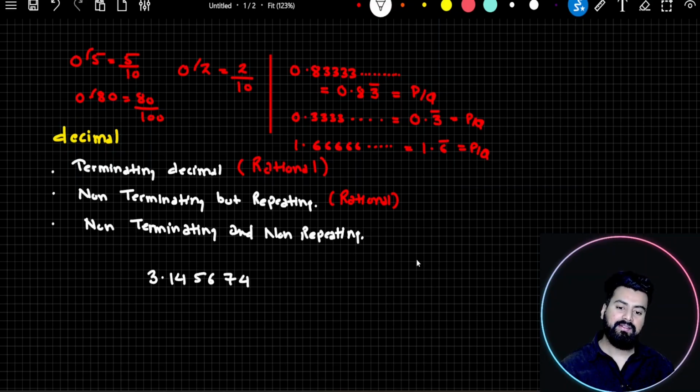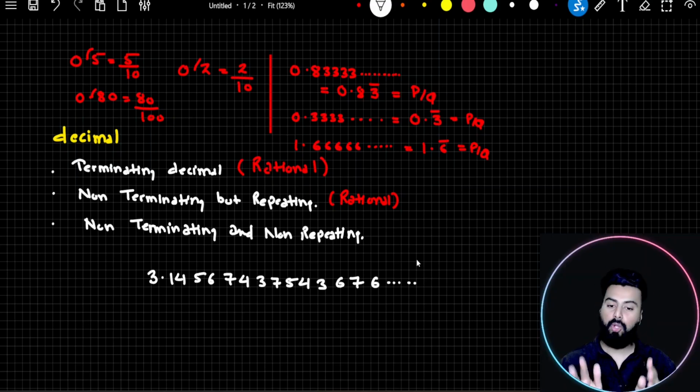If you see this decimal number, what would you realize? That it is not terminating as well as it is not repeating anywhere. None of the digits are repeating. And because of this, it's non-terminating. There is no problem in being non-terminating. But at the same time, none of the digits are repeating.